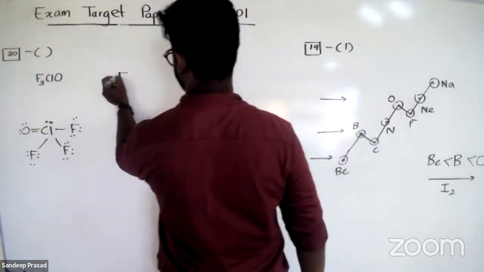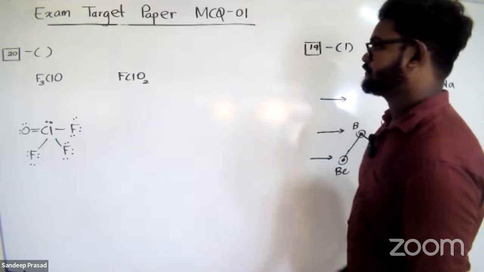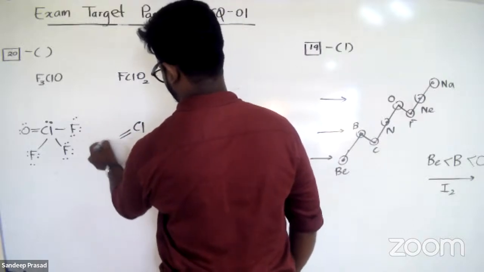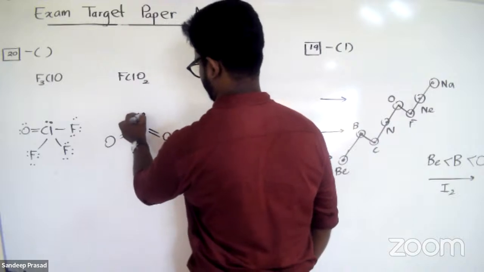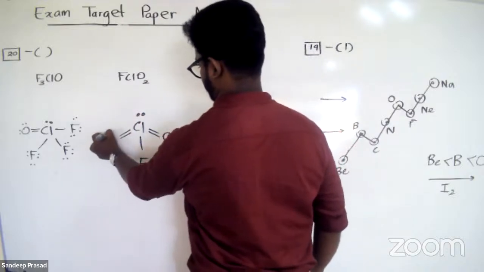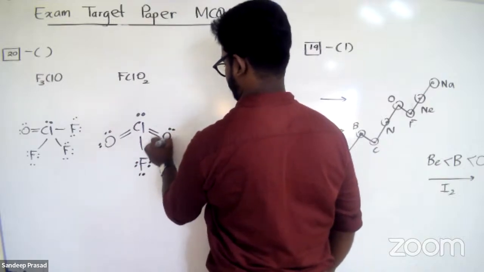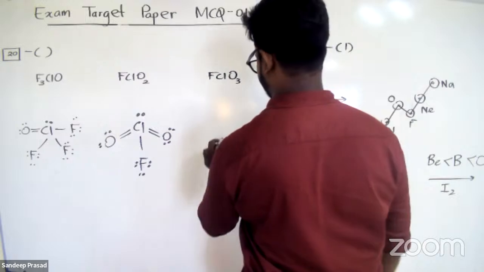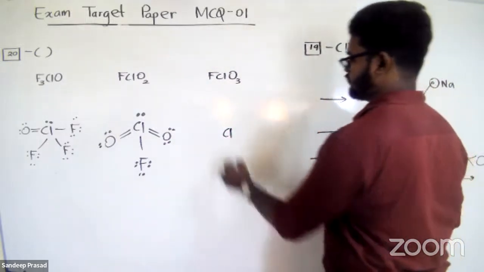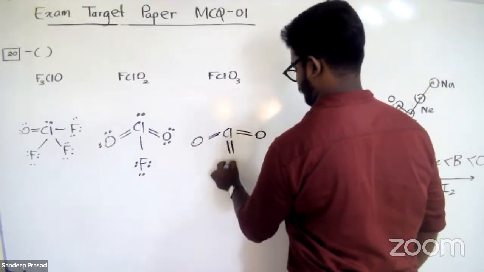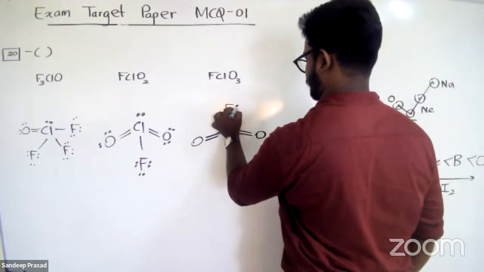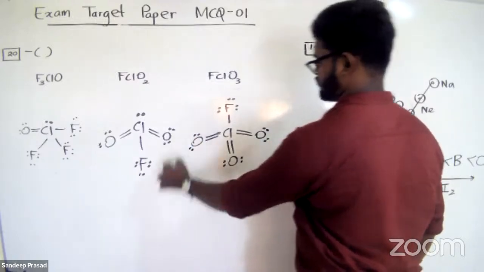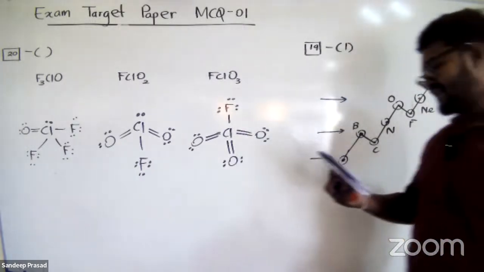Next one is FClO2, then FClO3. So we can see the shape of the molecule.